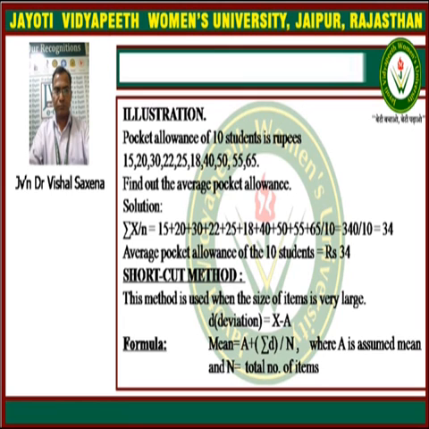This is a direct method to find the arithmetic mean, while in the shortcut method we have a formula, given by a plus summation d upon n, where a is called the assumed mean, and d is the deviation, which is equal to x minus a. x means the data, a is the assumed mean, and n represents the total number of data.